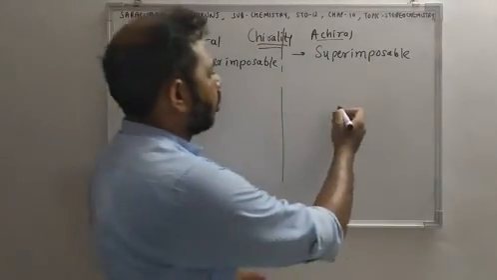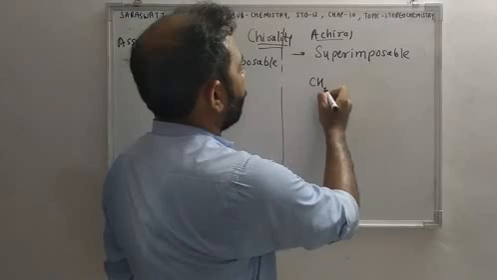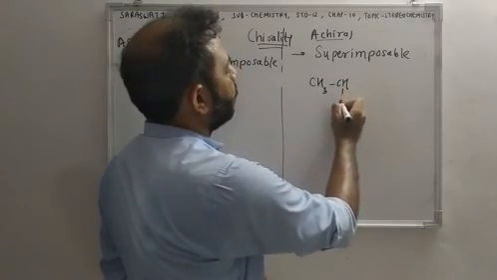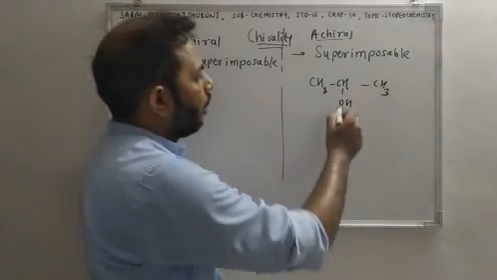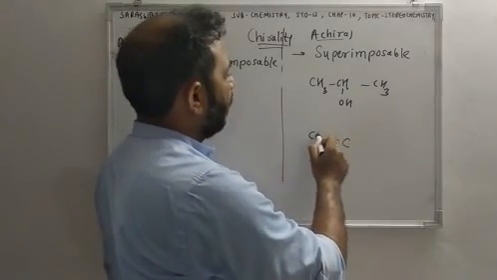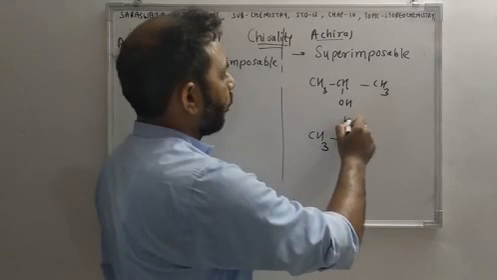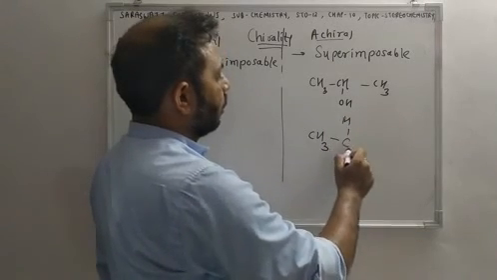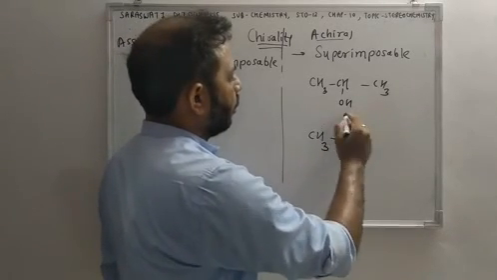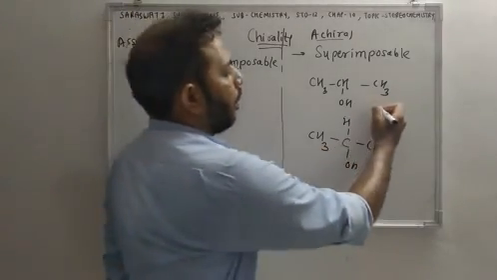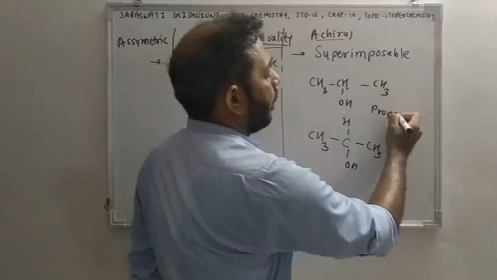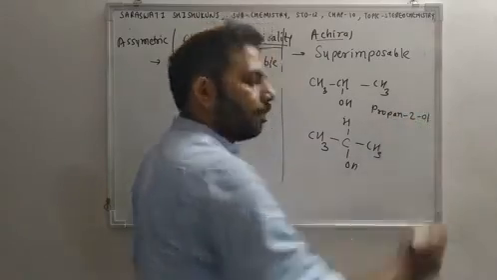We will draw the structure of propane 2-ol. So this is propane 2-ol, right? Now we'll draw the structure like this: CH3, H, OH, and CH3. This is propane 2-ol.